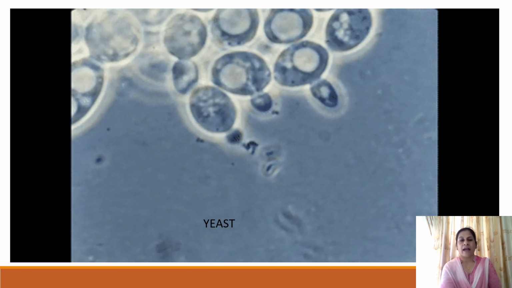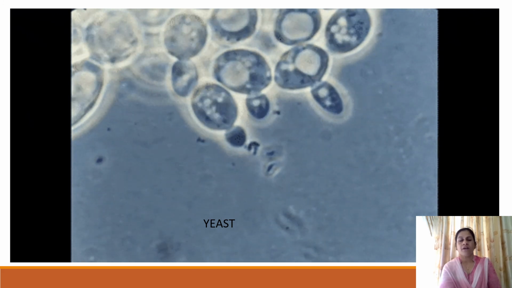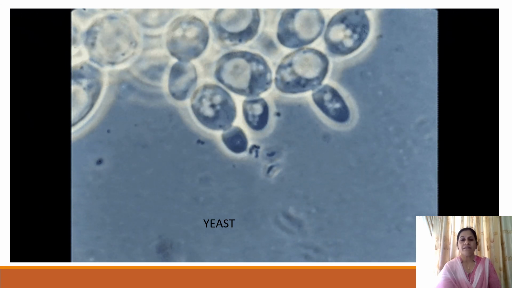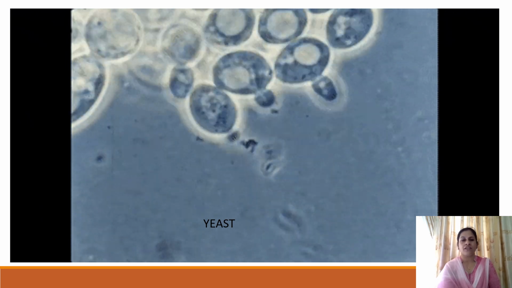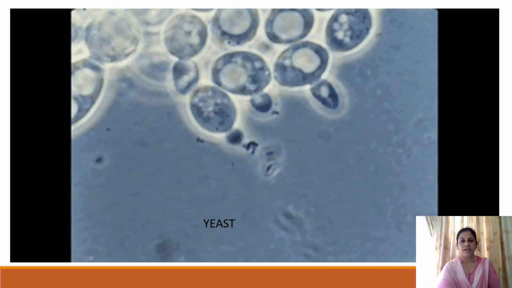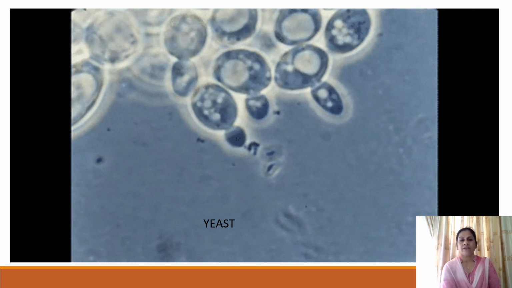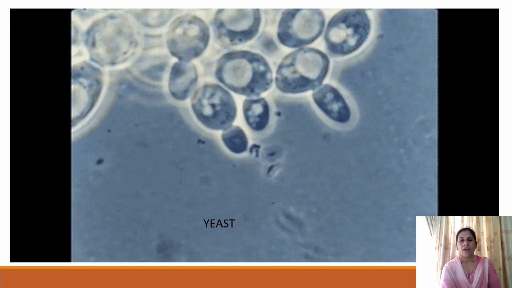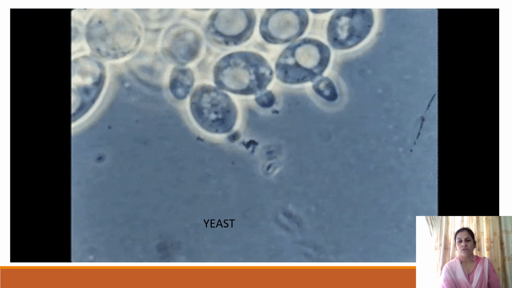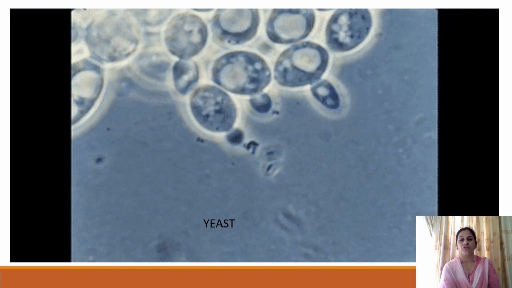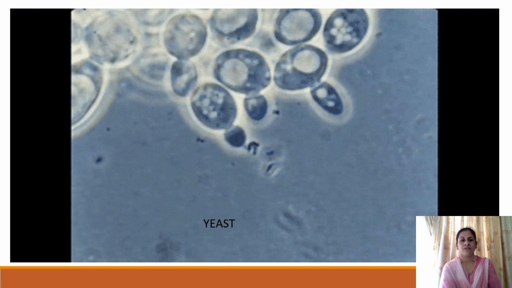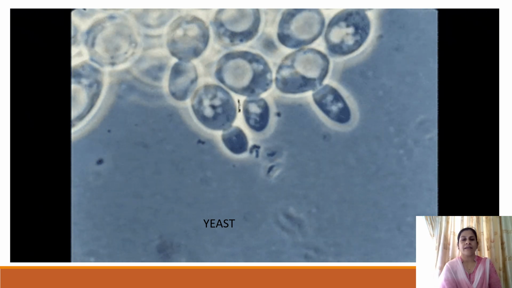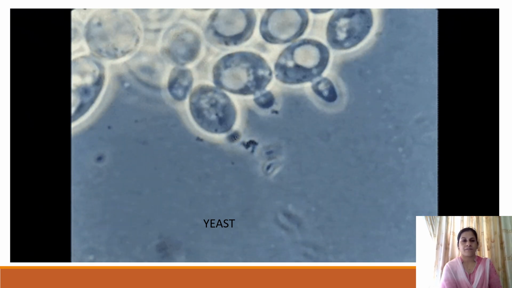This is an animated diagram of the budding process in yeast. Here in this diagram, you can see yeast is a unicellular fungus where the parent cell has produced a small bud. When this bud grows out, it develops into a new yeast cell. So this is how budding occurs in yeast fungus.